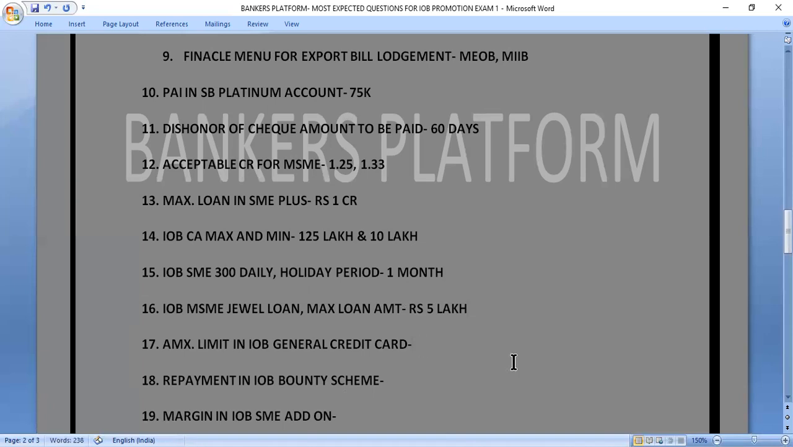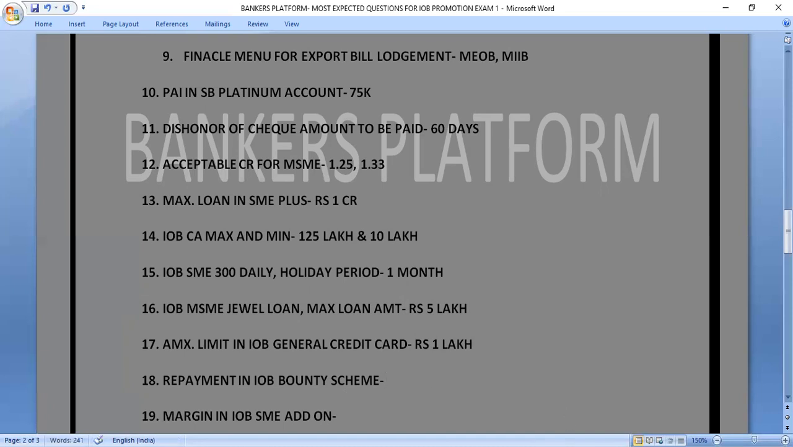Let's move to question number 17. What is the amount limit in IOB general credit card? So the limit is rupees 1 lakh. So 1 lakh rupees is the limit in IOB general credit card. So let's move to next question.